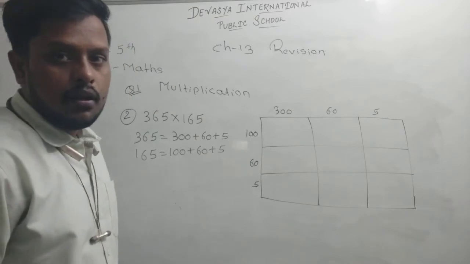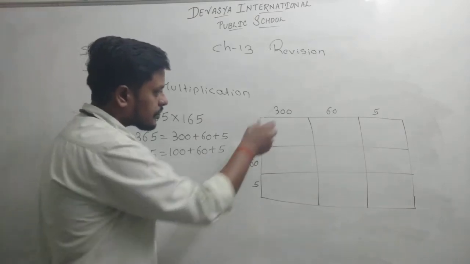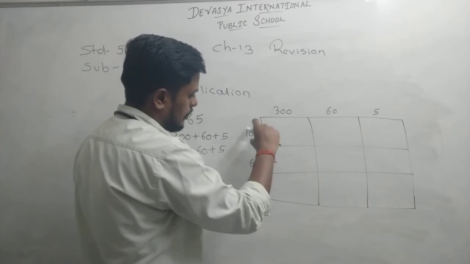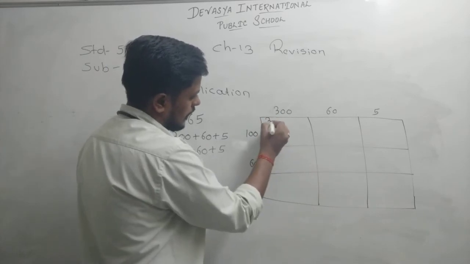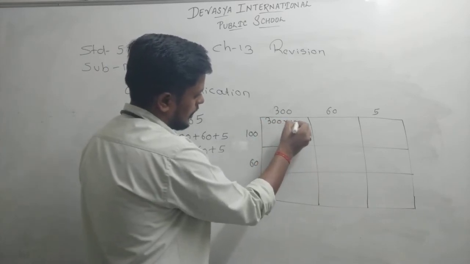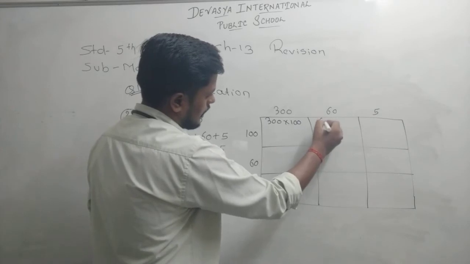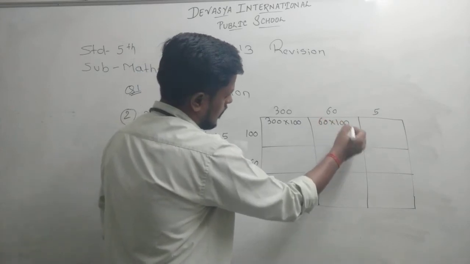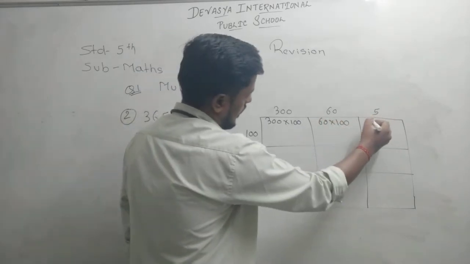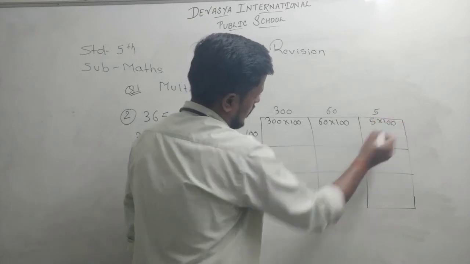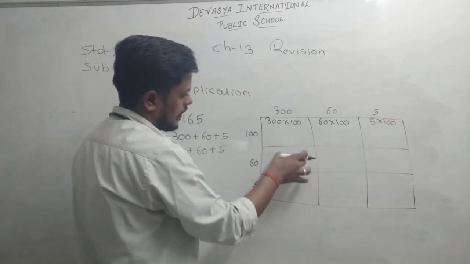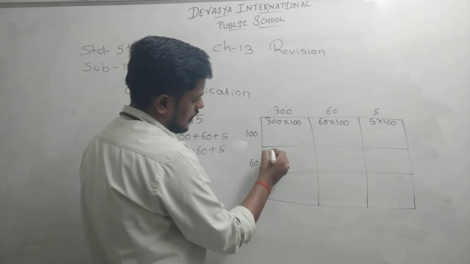Then again just follow the same method. Here we will write 300 multiplied by 100, and here 60 multiplied by 100, and here 5 multiplied by 100. In this box we will write 300 multiplied by 60.